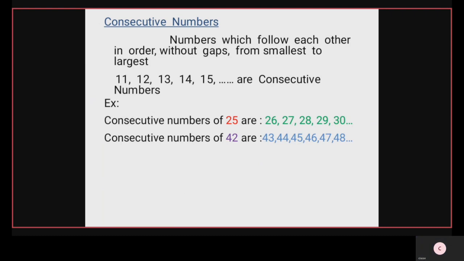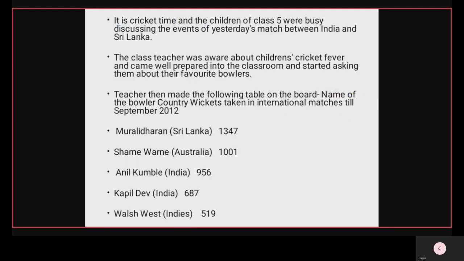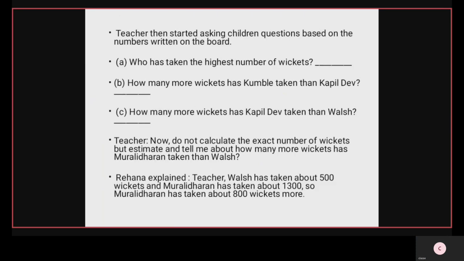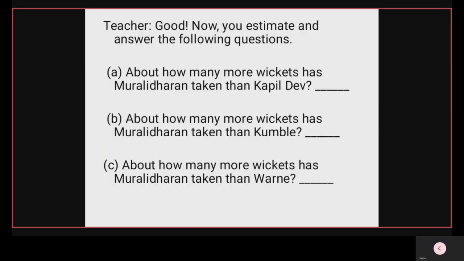Now question number C, about how many more wickets has Muralidharan taken than Warne?